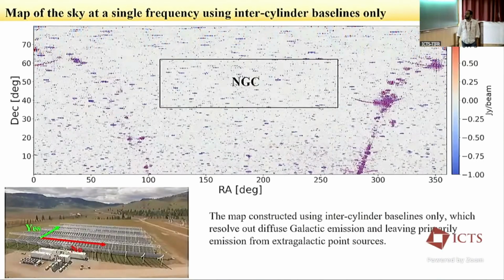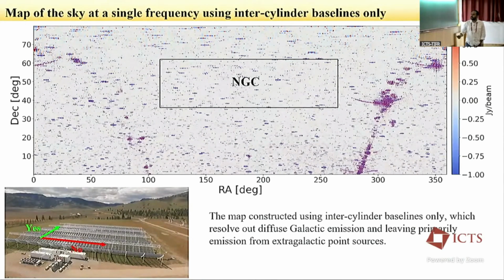However, we do not include all the baselines in our analysis. We only include the intercylinder baselines. What I mean is that we do not include the baselines along the cylinder axis. We only include the baselines between two cylinders. The reason is that the intracylinder baselines will be corrupted by crosstalk and also by large-scale diffuse emission. So when we throw out those baselines, we get this kind of map where the diffuse emission is basically resolved out. We see just the brightest point sources in the sky.